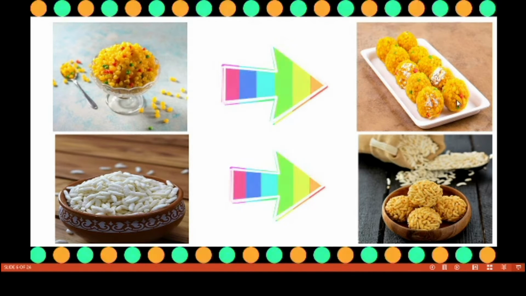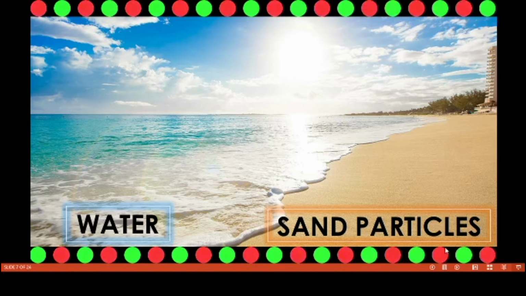You know the recipe laddu. This laddu is made by the small particle bundi. And then you know the recipe pori urundai. This pori urundai is also made by the small particle pori. So, laddu is made up of the smallest particles of bundi. Like that, the pori urundai is made up of the smallest particles of pori. Like that, our matter is also made up of the smallest particles, atoms.